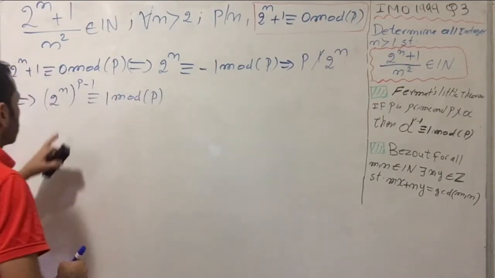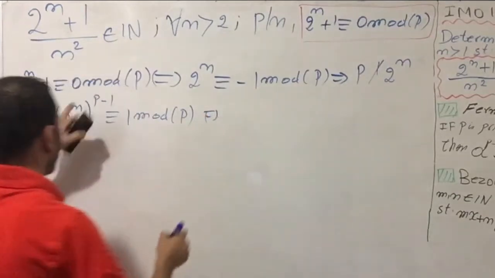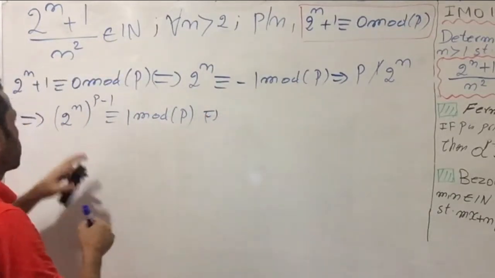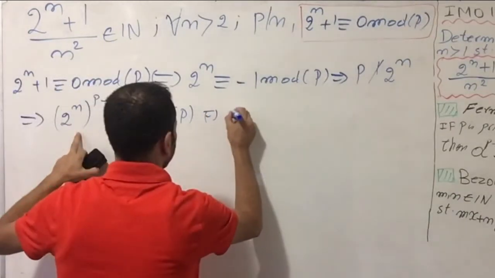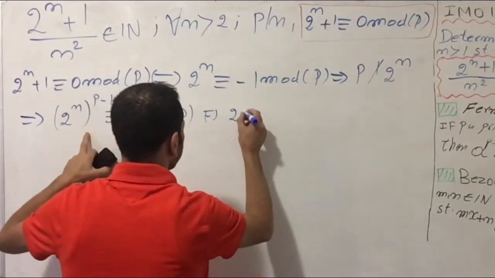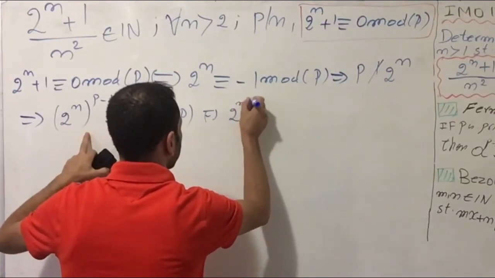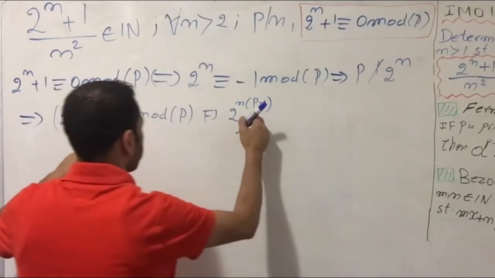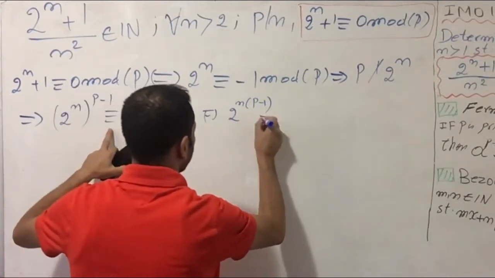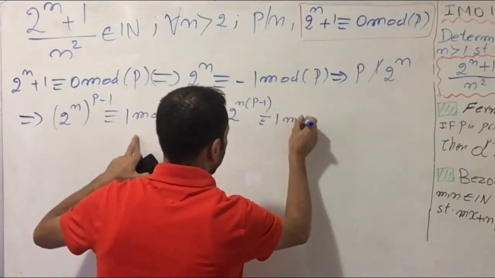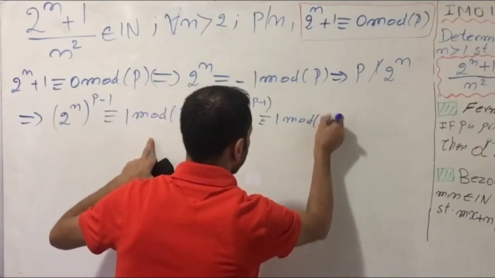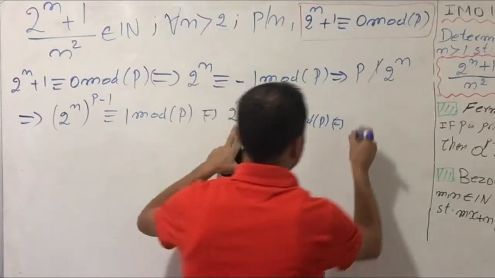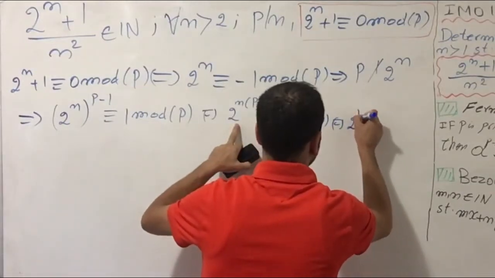Now I can make some simplification here. Raising the exponent, (2^n)^(p-1) is the same as (2^(p-1))^n, which is congruent to 1 mod p.